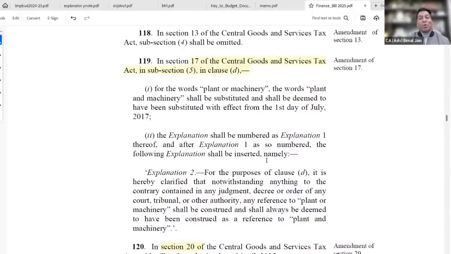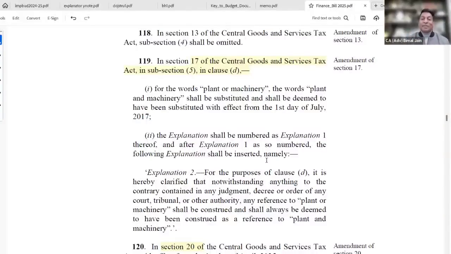The first point which I want to draw: if somebody has taken a credit on the pretext that there was a reference of plant or machinery under section 17, subsection 5, clause D, is it going to be a subject matter of 73 or 74? 73 non-fraud case, 74 fraud case. To my mind, wherever an interpretation issue is involved, that should be considered a non-fraud case. But let's wait and watch.